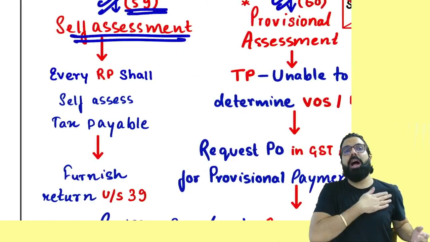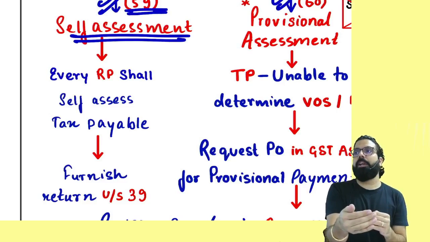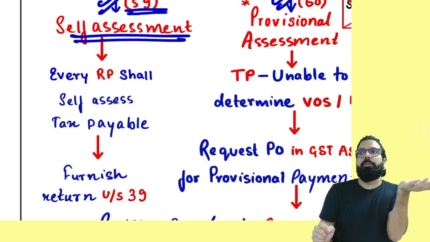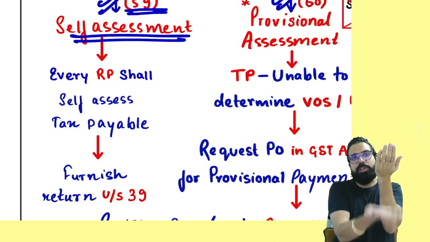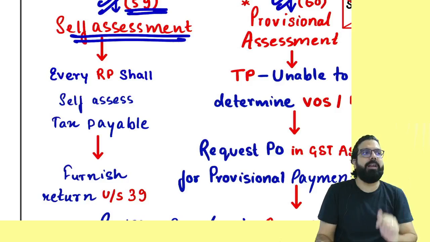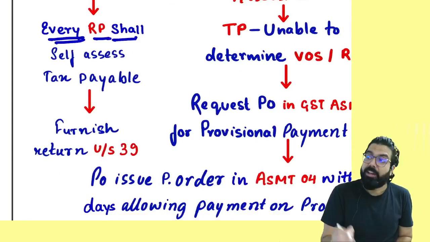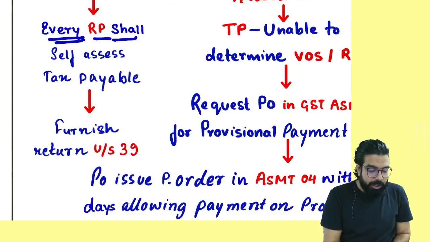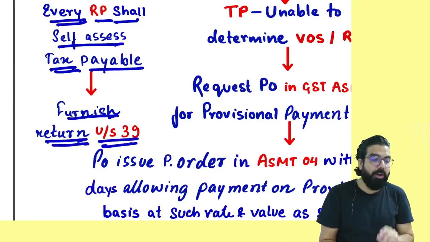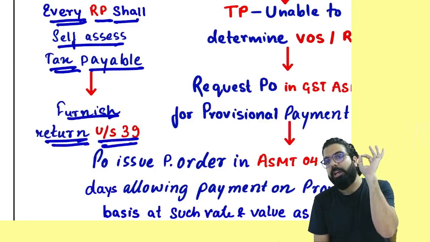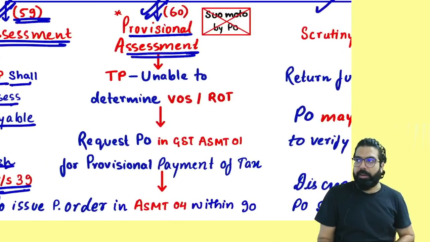What is self-assessment, everyone? I should myself find out what is my liability, pay the liability to the government and file my return. So whatever is my output, whatever is my input, I have to set off, pay the balance to the government and file my return. That is known as what, everyone? Self-assessment. Every registered person shall mandatorily self-assess the tax payable and furnish the return under section number 39. That is known as self-assessment. Next is provisional assessment.